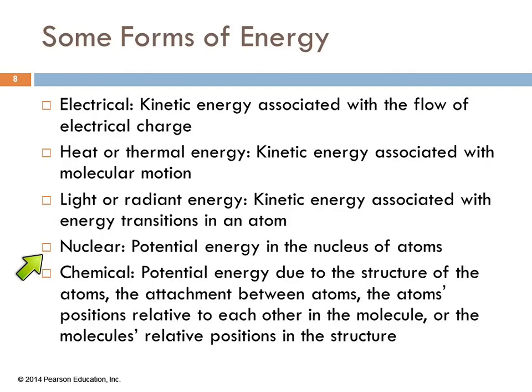Nuclear energy is potential energy stored in the nucleus of atoms. When a nuclear reaction occurs, you generate tremendous amounts of energy, and that comes from disrupting the nucleus of the atoms. Chemical energy, we talked about, is a form of potential energy.